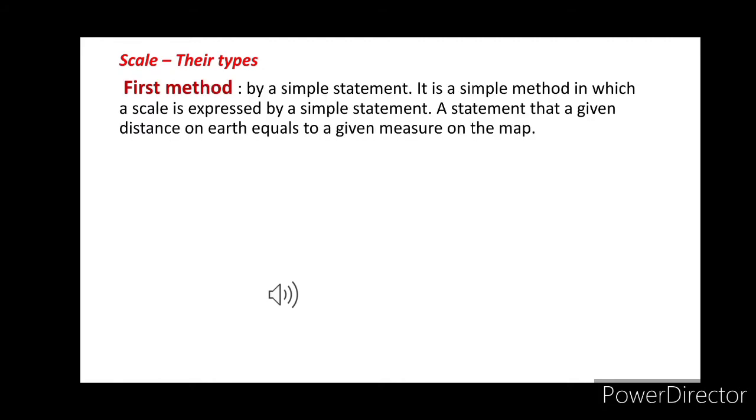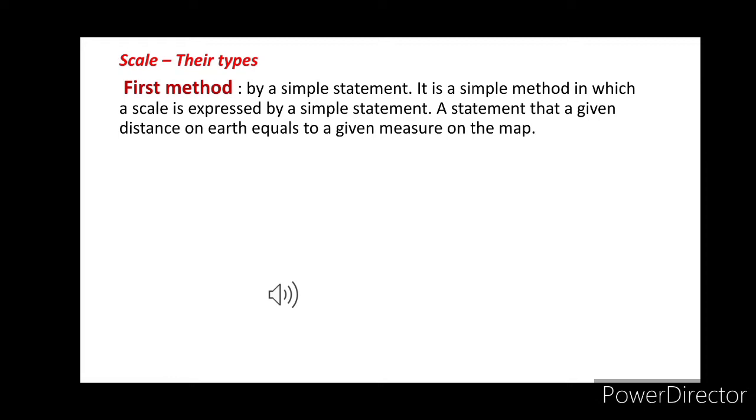Now we discuss scale and its types. A scale is a ratio of the distance between 2 points or places on the map and the actual distance between the same 2 points or places on the ground. Here are the 3 main methods: first method, second method, third method.